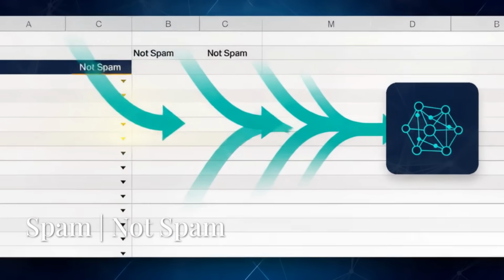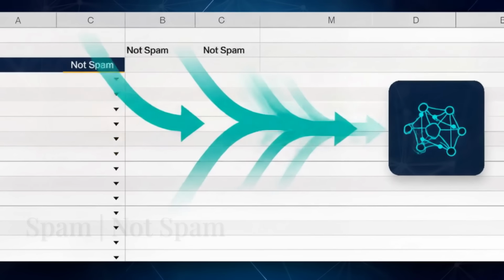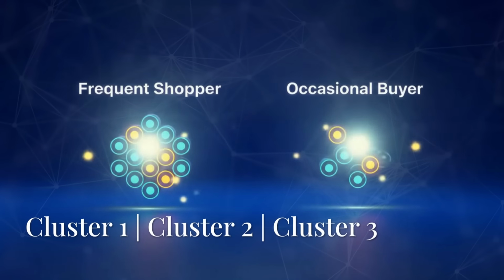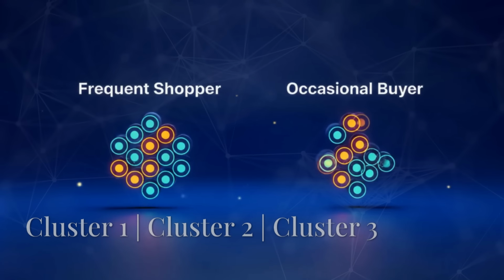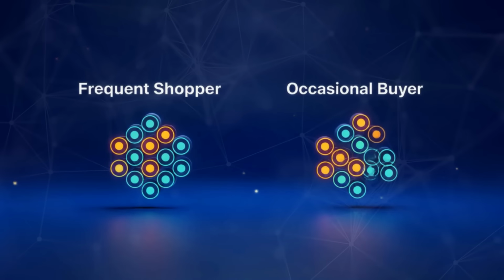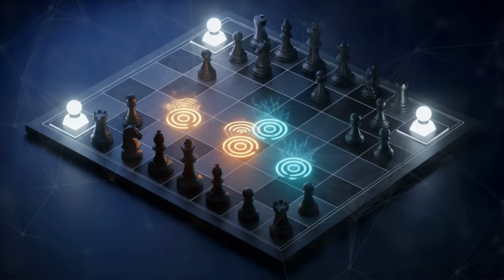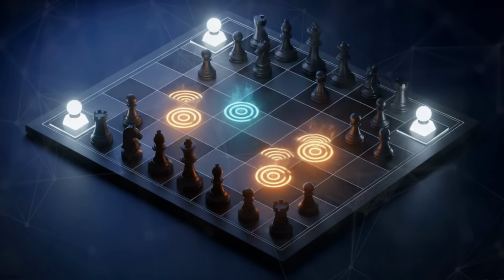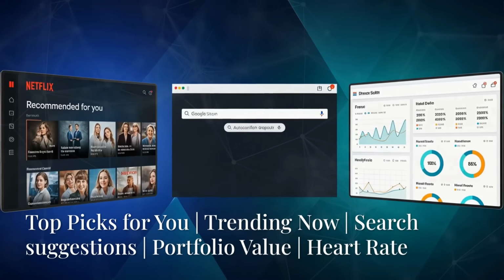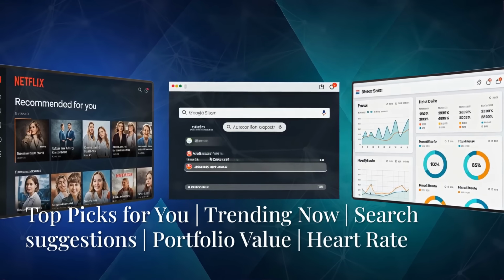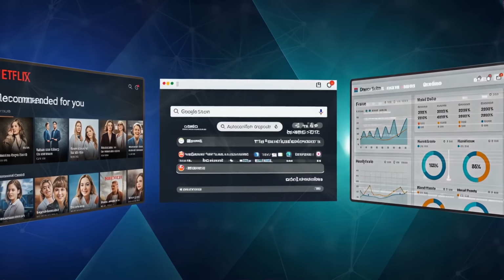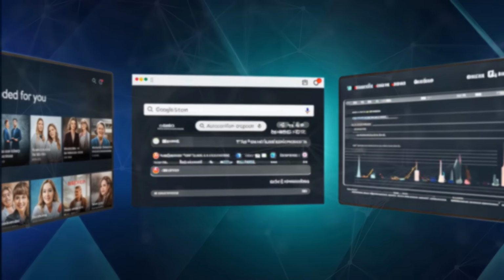Supervised learning trains algorithms on labeled data, for example, teaching a model to flag spam by learning from examples. Unsupervised learning finds patterns in unlabeled data, like grouping customers based on their shopping habits. Reinforcement learning learns through trial and error, refining strategies in games like chess by rewarding success. Machine learning fuels Netflix recommendations, powers Google searches, and drives predictive analytics in finance and healthcare.